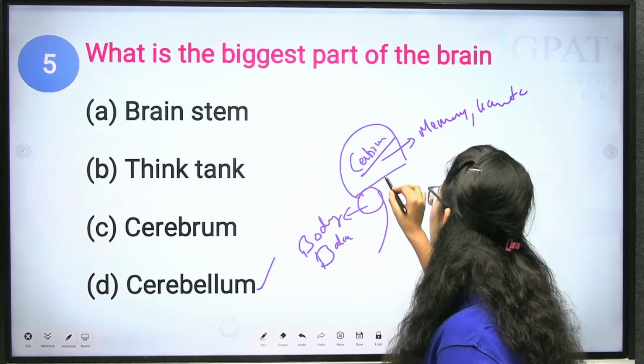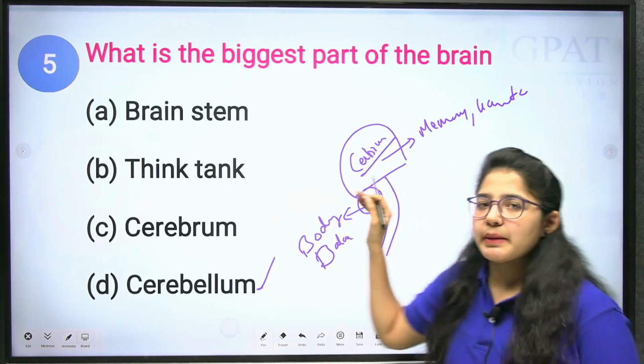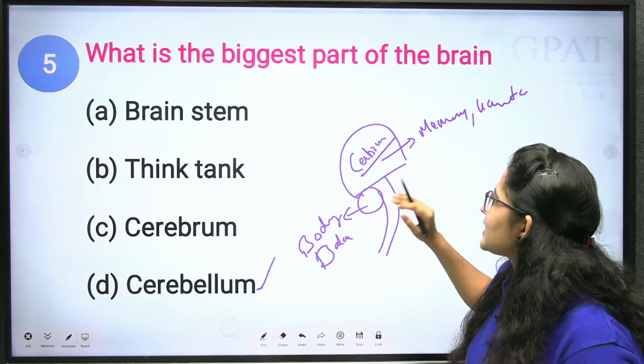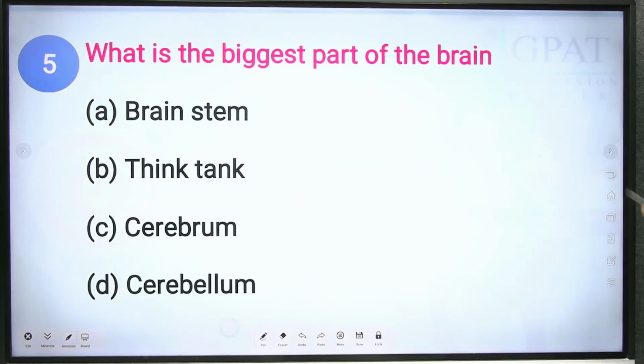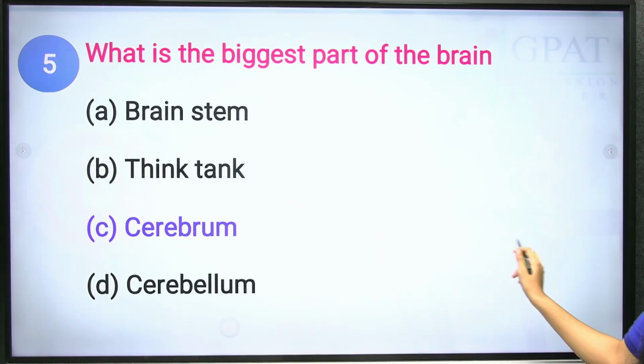We have the brain stem. Clear? So the biggest part of the brain is the cerebrum. Clear? Now next question.